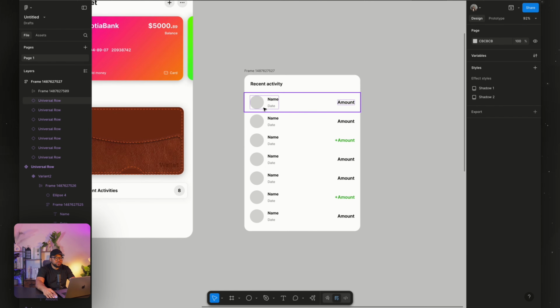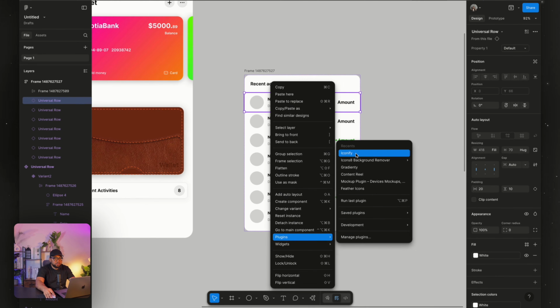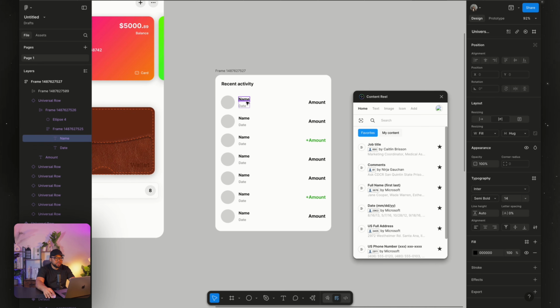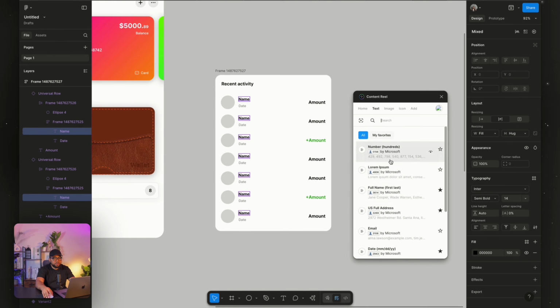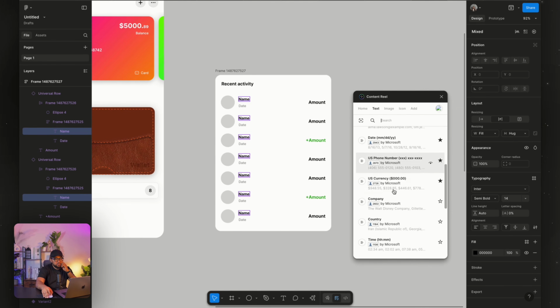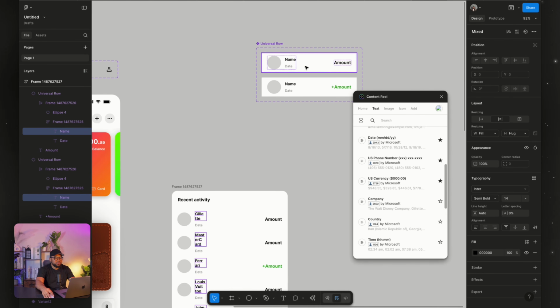So what I'm going to do now is to open my plugin and get content reel. So once I have content reel, I'm going to select this, select. Now let's change this to go to text, and we're going to change this to company name. So we just change this to company name. Now you see what is happening. We are going to come here.